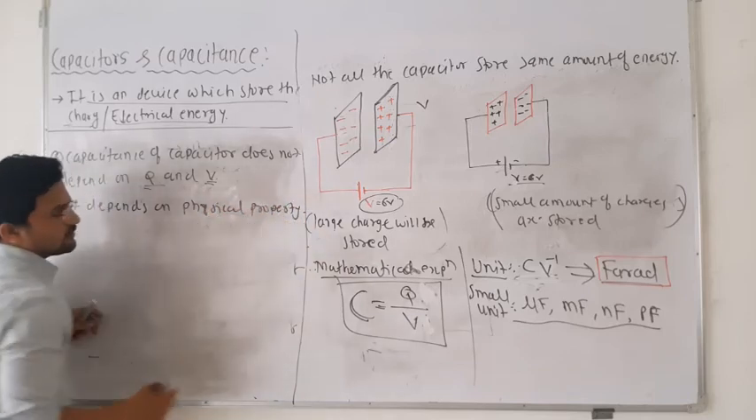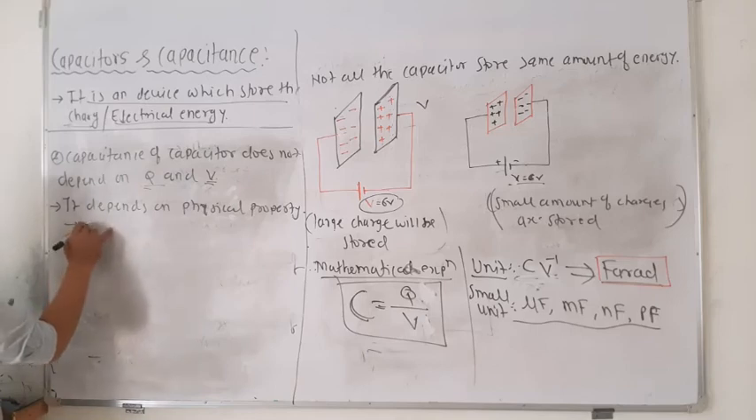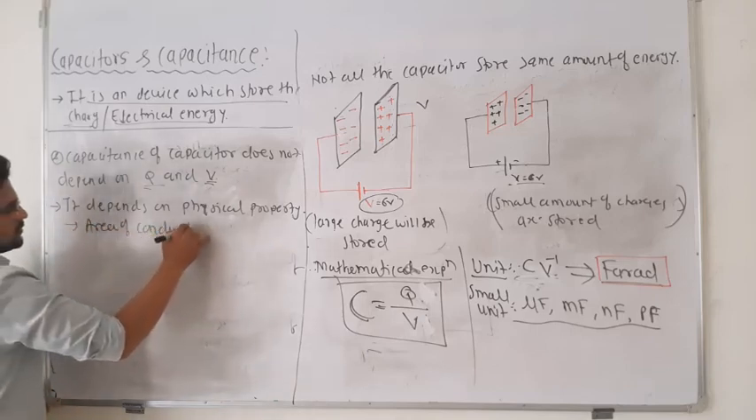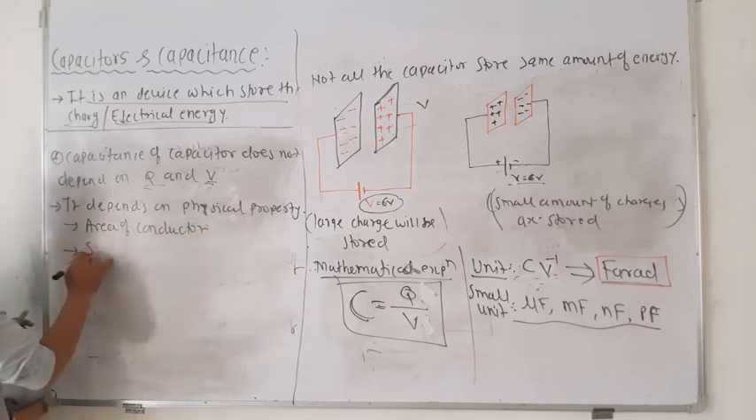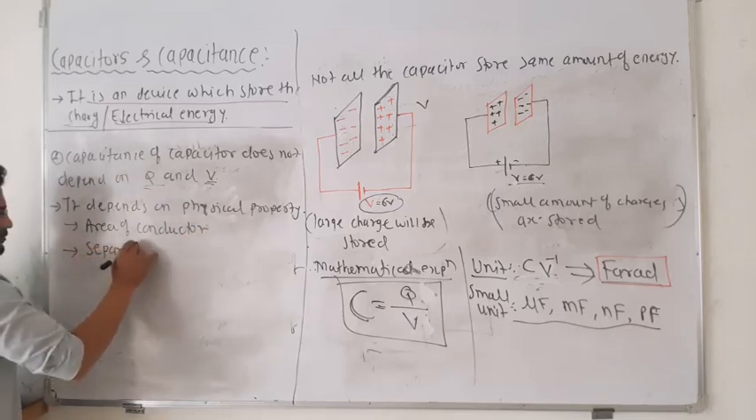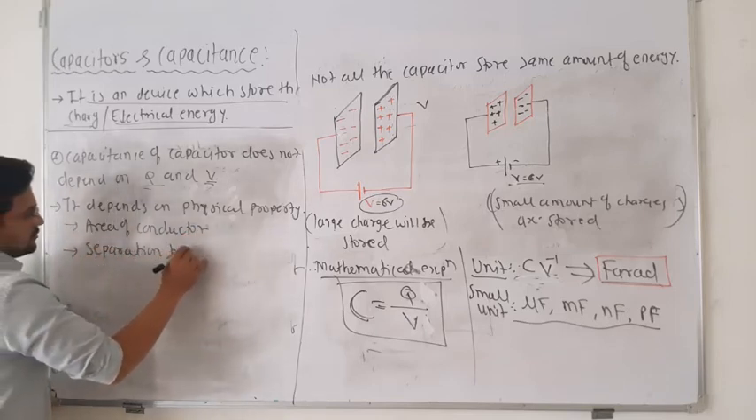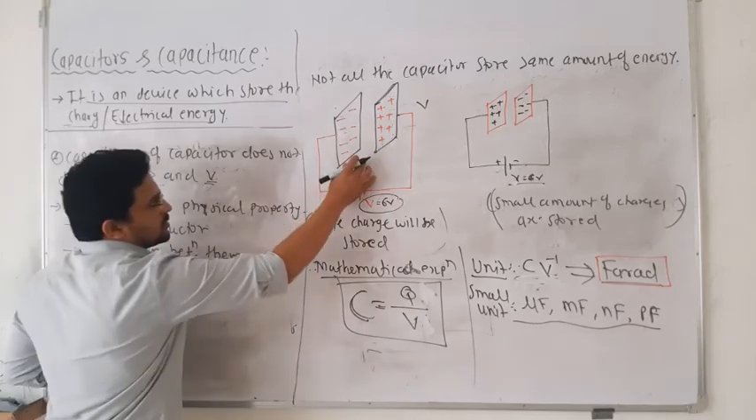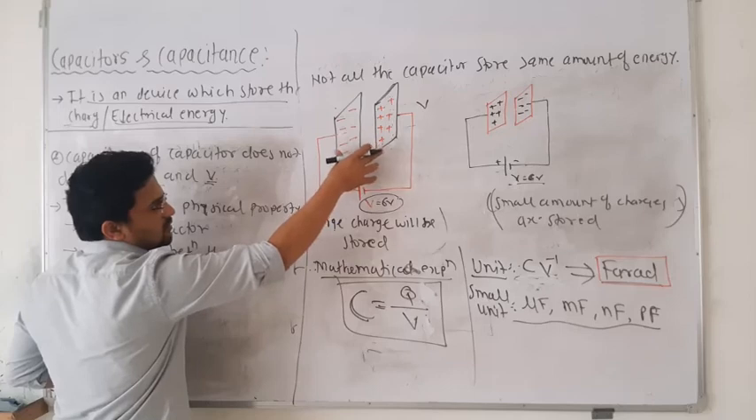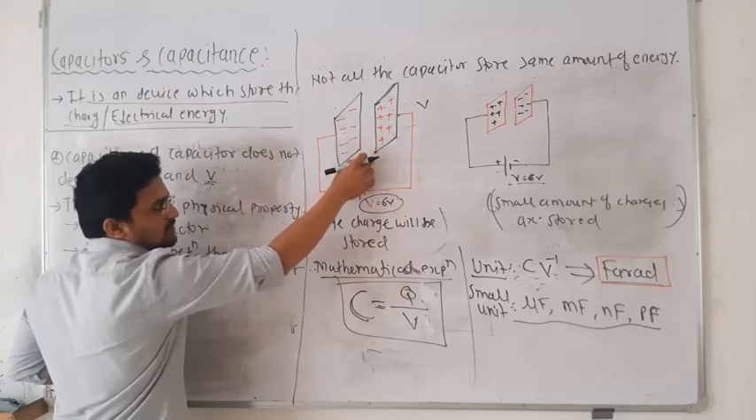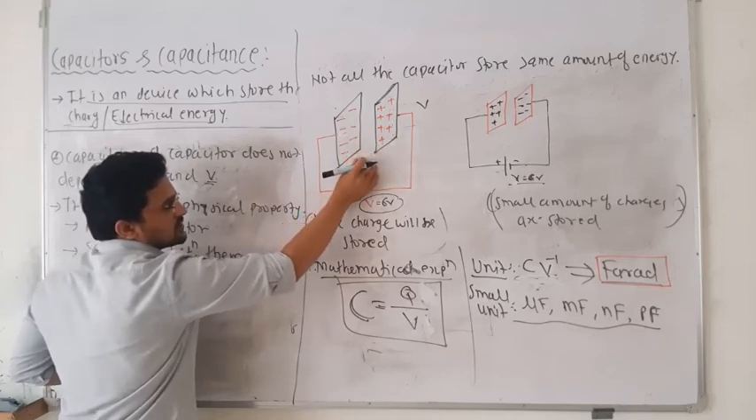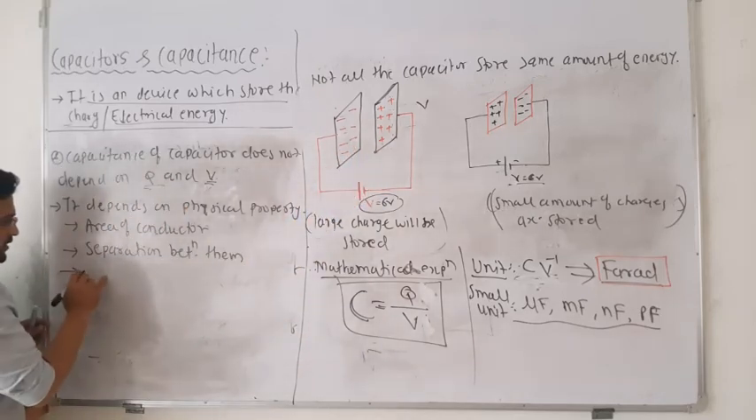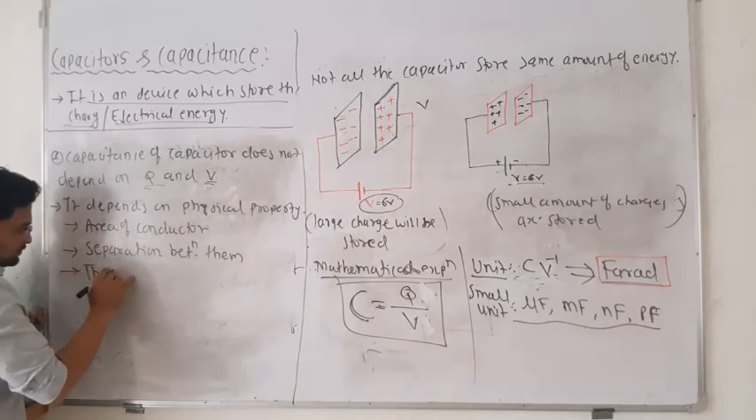It depends on a physical property, like the area of the conductor, and the separation between them. That means the larger the separation, the smaller the capacitance, and the smaller the separation, the larger the capacitance. So like that.